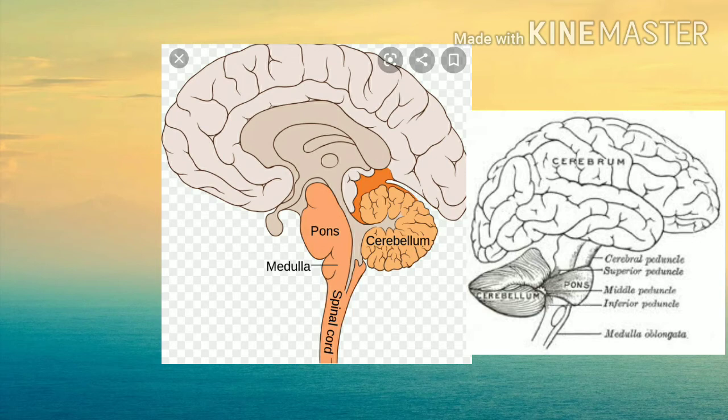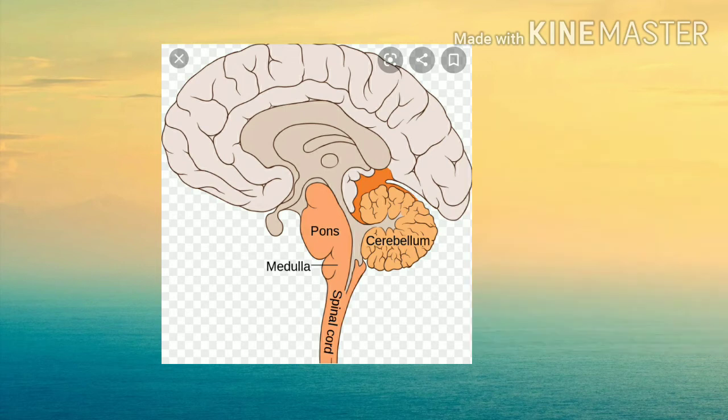The cerebellum is the center for maintenance of equilibrium of the body. Its functions are posture, muscle tone, balancing, orientation, and moderation of voluntary movement. Okay, so it depends on the cerebellum. It is a regulatory center.